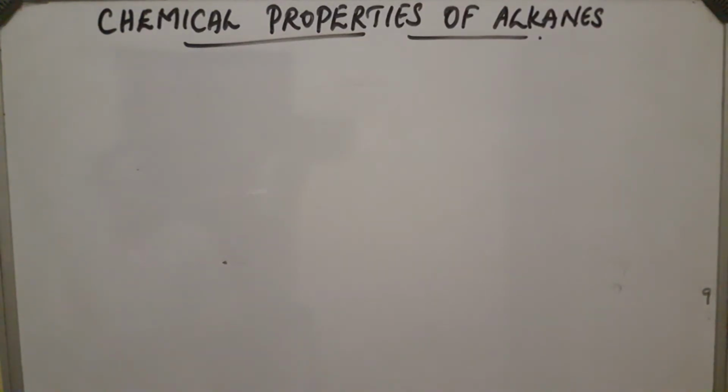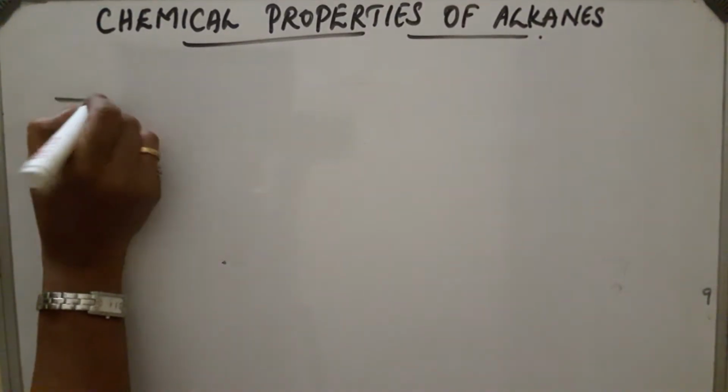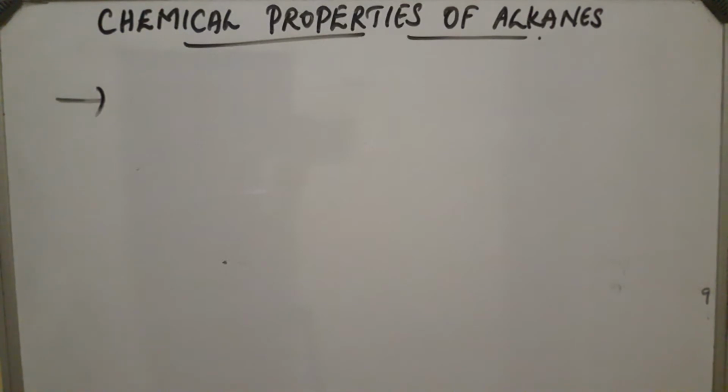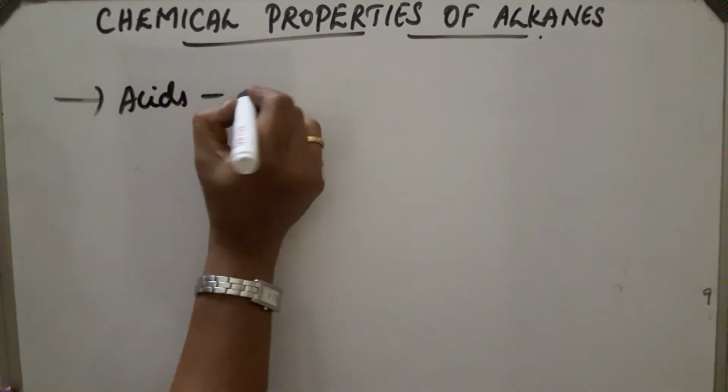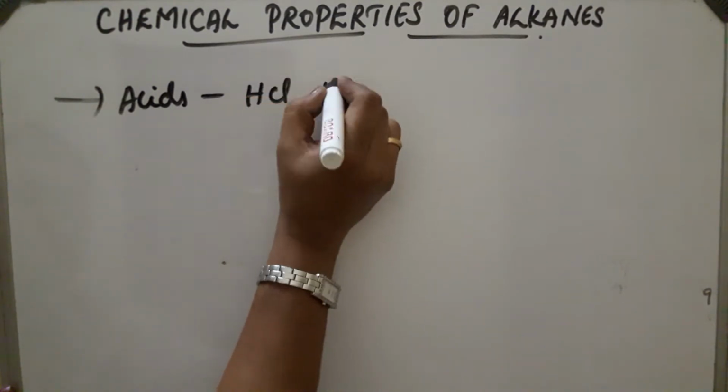Chemical properties of alkanes. Alkanes contain C-C and C-H bonds which are very strong and short, so high energy is needed to break these bonds. So the reaction takes place at very high temperature. They are inert or non-reactive towards acids like HCl, H2SO4, etc.